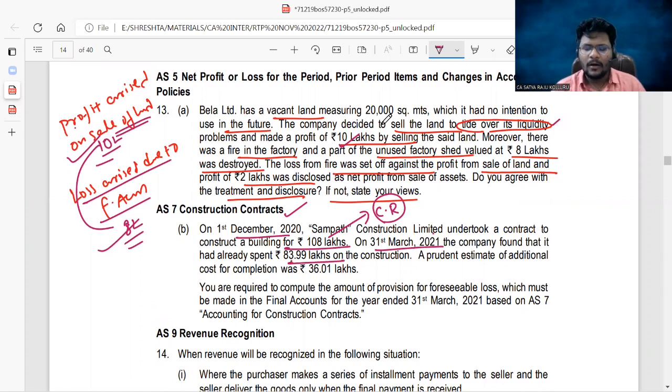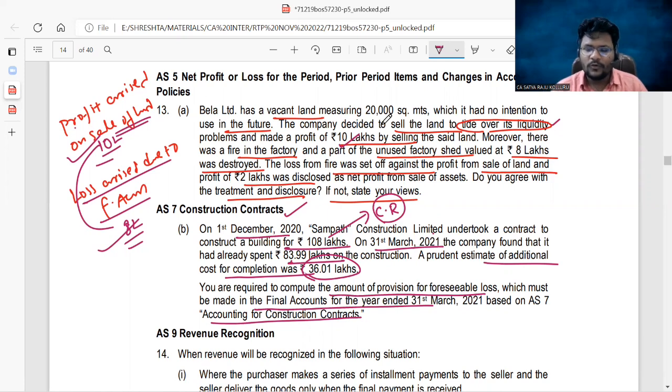This is the contract cost incurred till the date. A prudent estimate of additional cost of completion was 36.01 lakhs. You are required to compute the amount of provision for the foreseeable loss which must be made in the final accounts for the year ended 31st March 2021 based on AS 7 accounting for construction contracts.